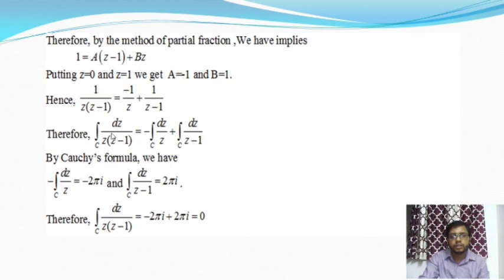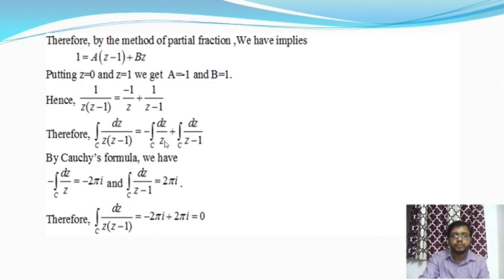So therefore we'll take integration on both sides. We'll get integration over c dz by z into z minus 1 is equal to minus integration over c dz by z plus integration over c dz by z minus 1. So here the points z is equal to 0 and z is equal to 1 lie inside the circle. So from this we cannot apply the Cauchy's theorem, but we can apply the consequences of Cauchy's theorem.